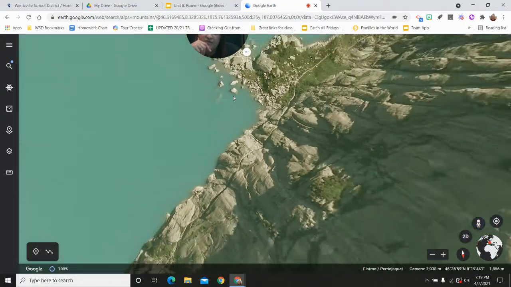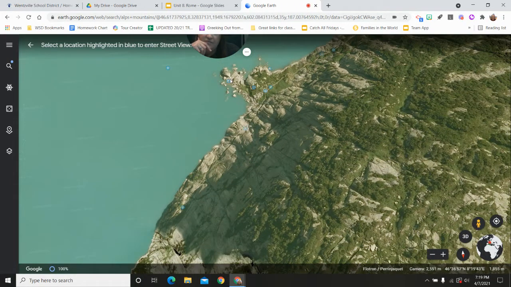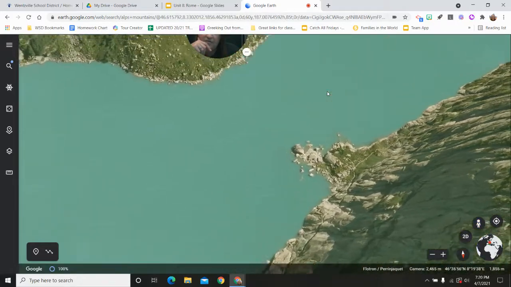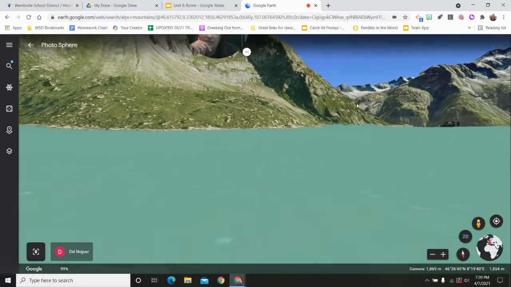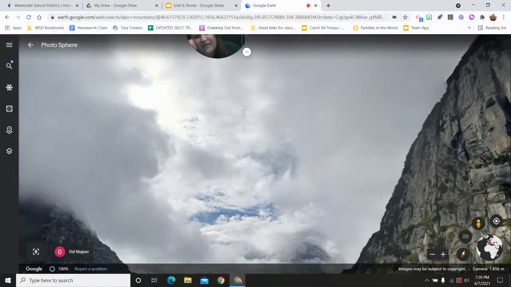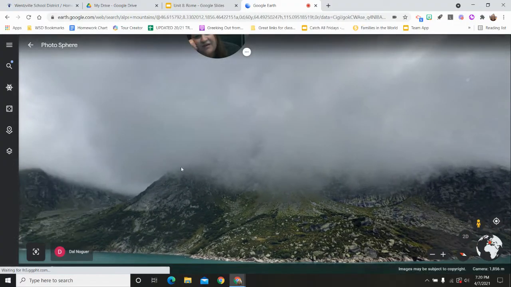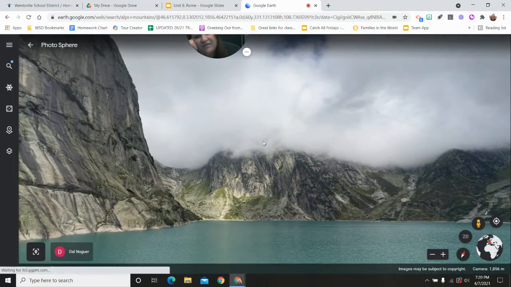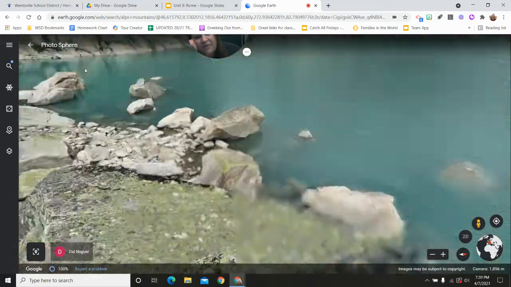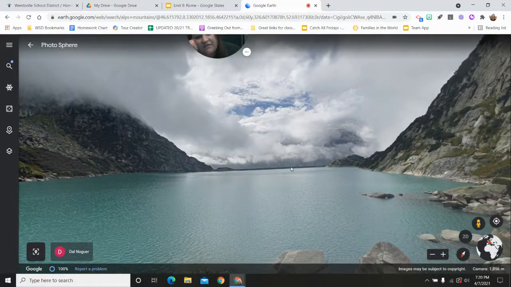Let's try one more. Oh, is that out in the water? See, I could play with Google Earth all day. It's kind of like a vacation for free, right? So anyway, look how tall, look at that. The clouds here are actually covering the mountains in this picture. Look how pretty that water is though. Oh my goodness. Who wants to go on vacation?